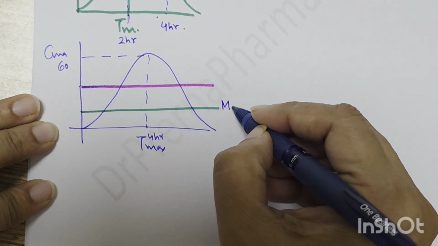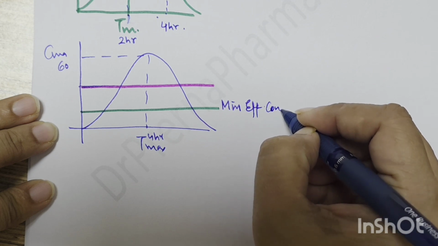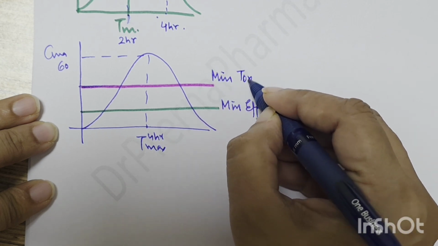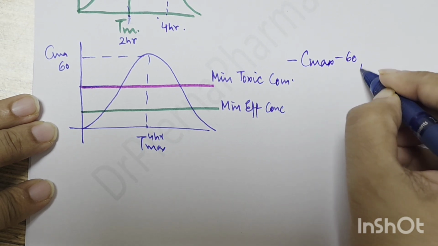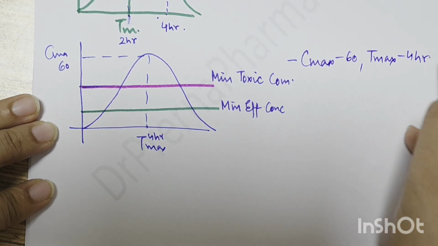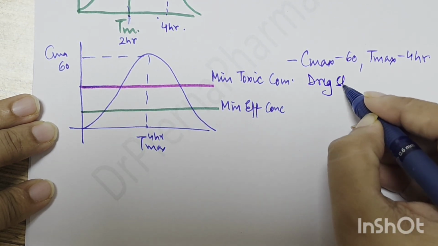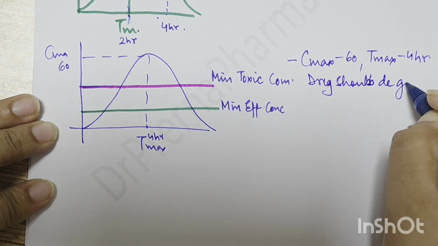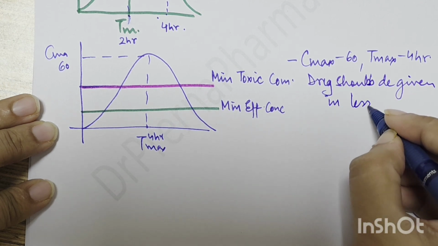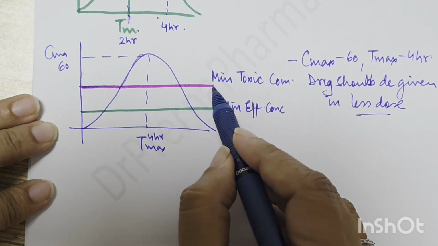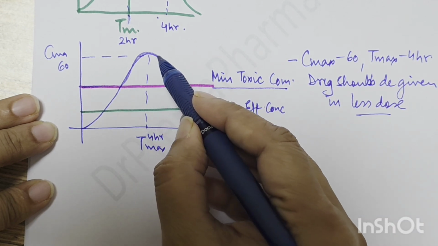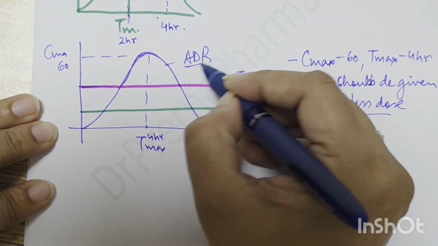What is this? This is minimum effective concentration. This is minimum toxic concentration. So here again, Cmax is 60, Tmax is 4 hours, right? Drug should be given in less dose. This is important. Why? Because the Cmax, the drug is shooting above the minimum toxic concentration, and so this part is going to produce adverse drug reactions to the patient.